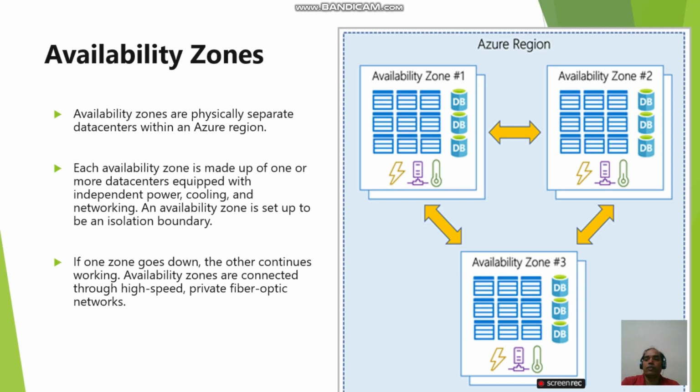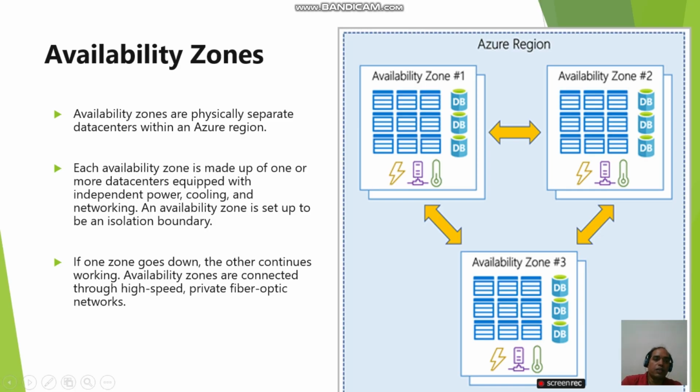Availability zone. Availability zones are physically separate data centers within an Azure region. Each availability zone is made up of one or more data centers equipped with independent power, cooling, and networking. An availability zone is set up to be an isolation boundary. If one zone goes down, the other continues working. Availability zones are connected through high-speed private fiber-optic networks.